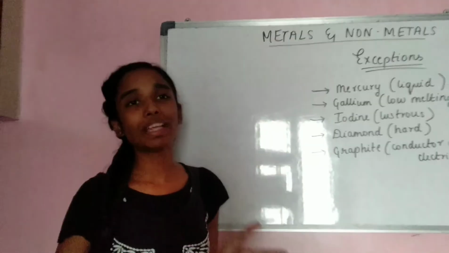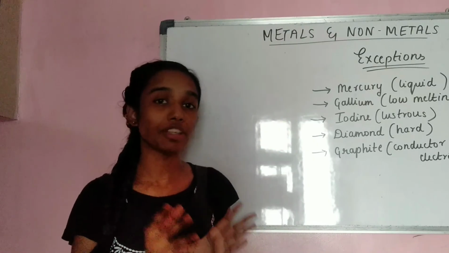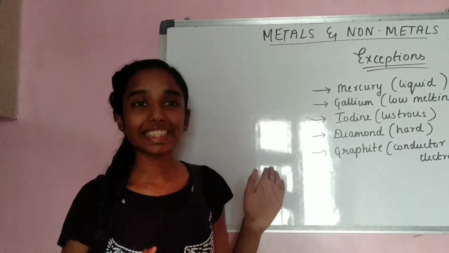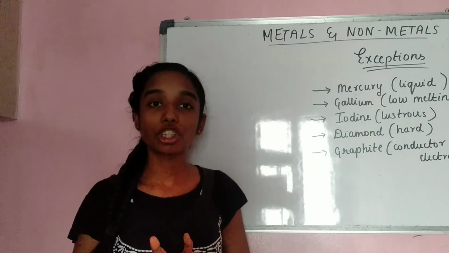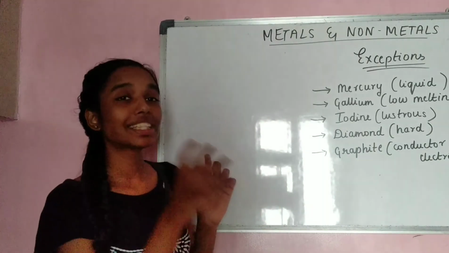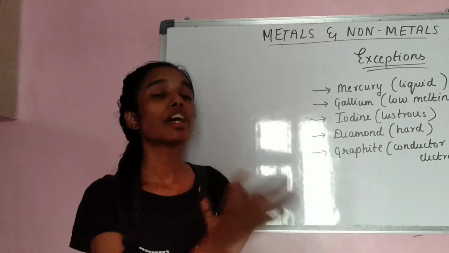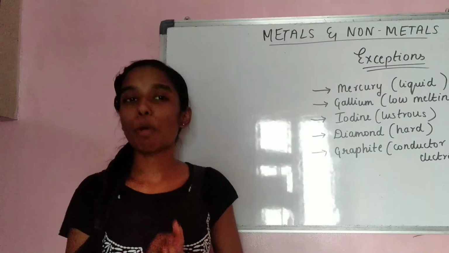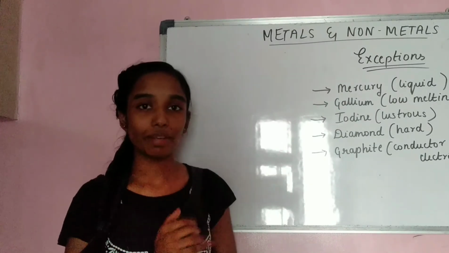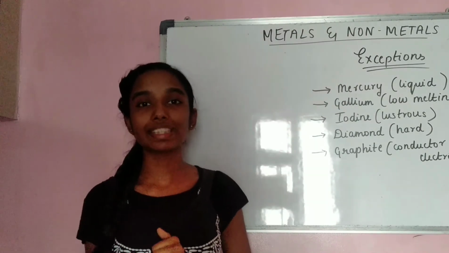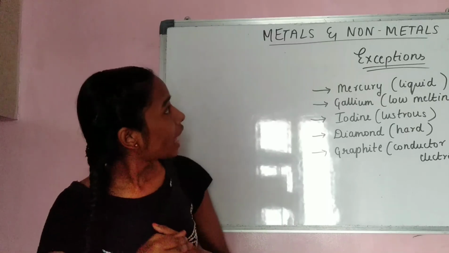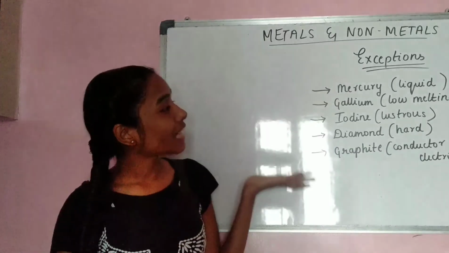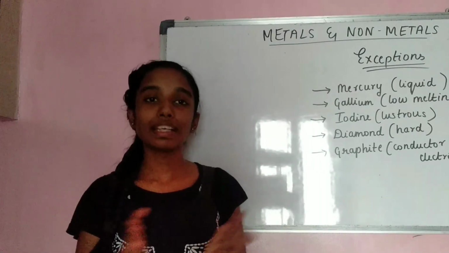Like this, you have so many exceptional cases if we have to deal with physical properties itself. Now, looking at all these exceptions, it is actually not very efficient for us to classify elements into metals, non-metals and metalloids using physical properties itself. So, I think chemical properties will better deal with classifying because maybe exceptions would be fewer in that case. So, these are some exceptions for physical properties. Let's try to classify them based on chemical properties in the next video.